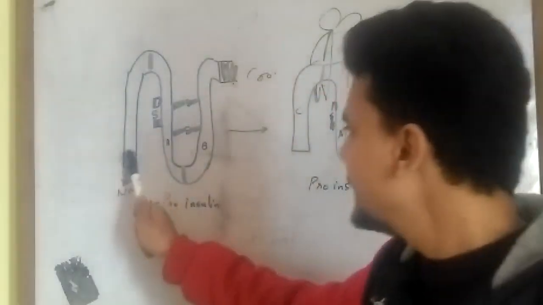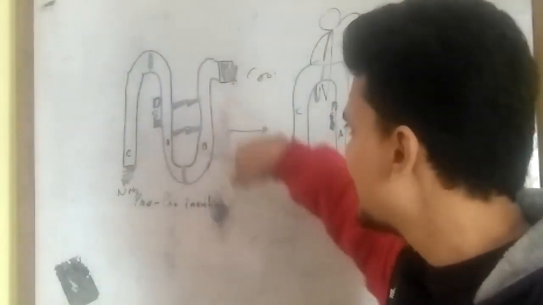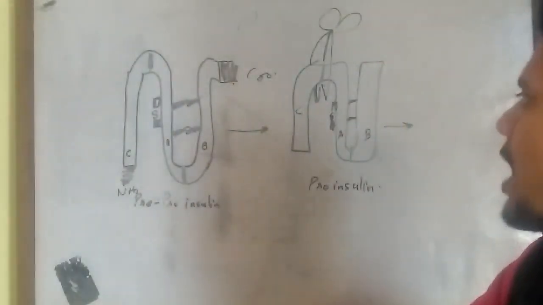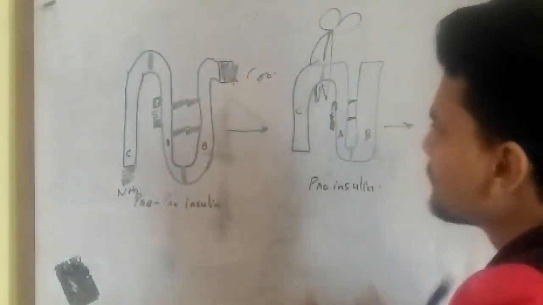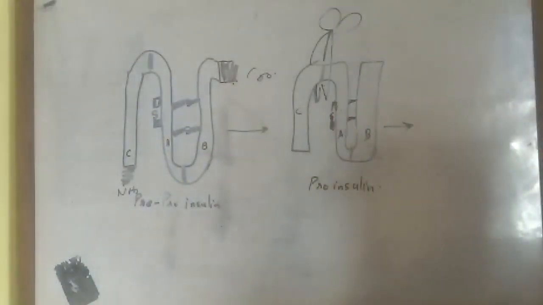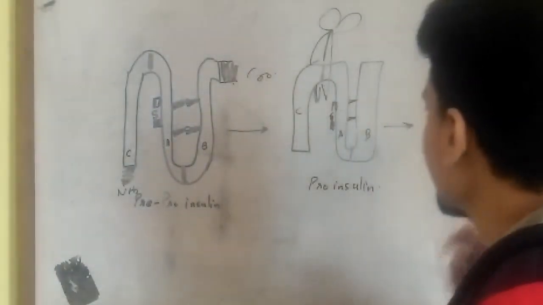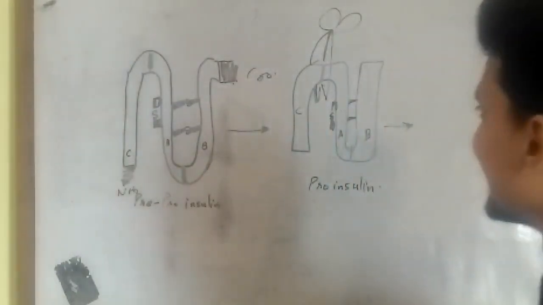If you can see here, there are three domains, A, B and C, where A and B are held together by the disulfide bond, that is the cysteine bond, and this C peptide is away from the sequence. Once the molecular scissors are carried out,